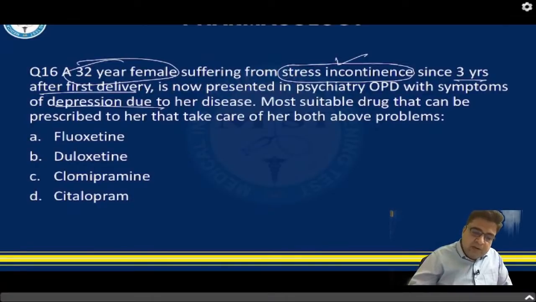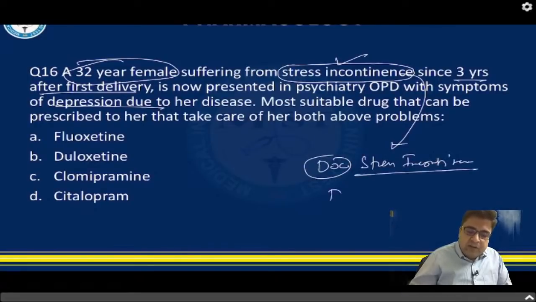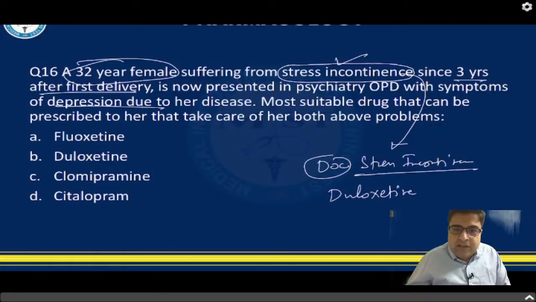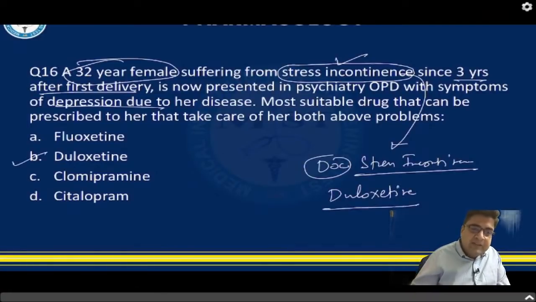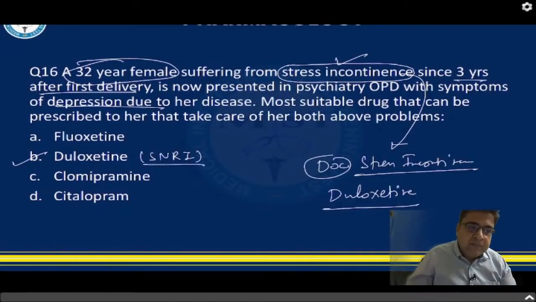So please remember, drug of choice for stress incontinence is duloxetine. Duloxetine is an antidepressant, an SNRI. So this is the best answer to be started here.